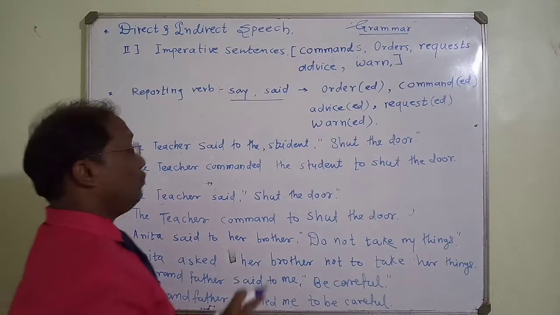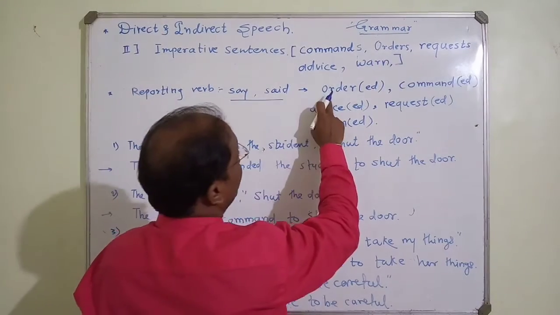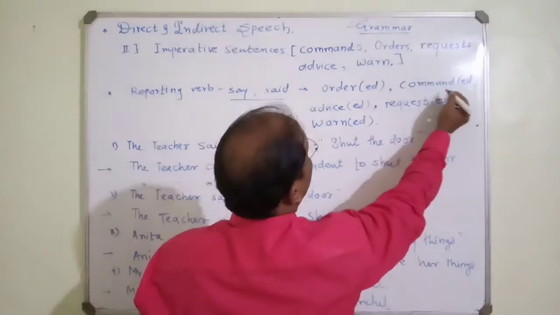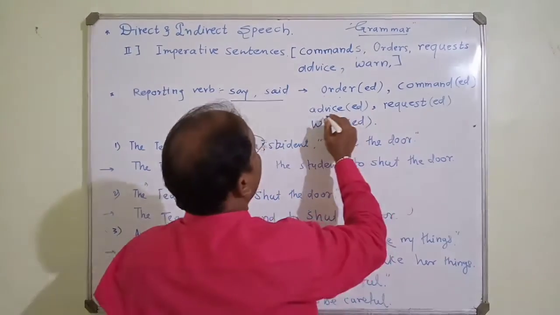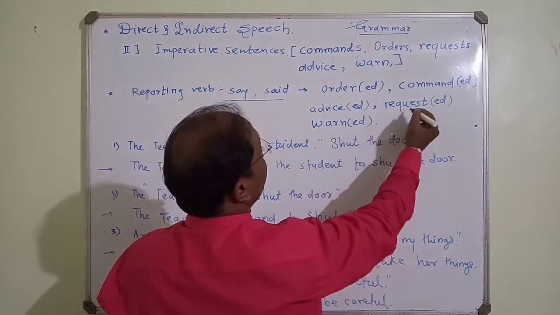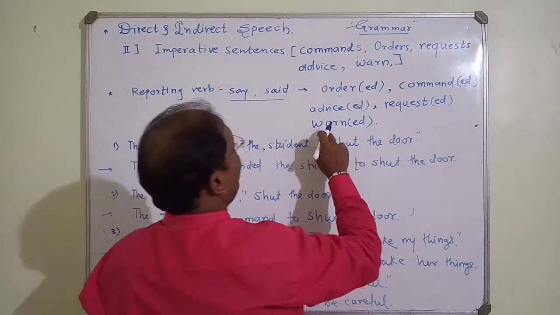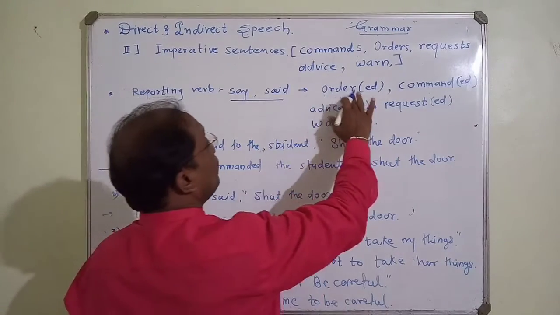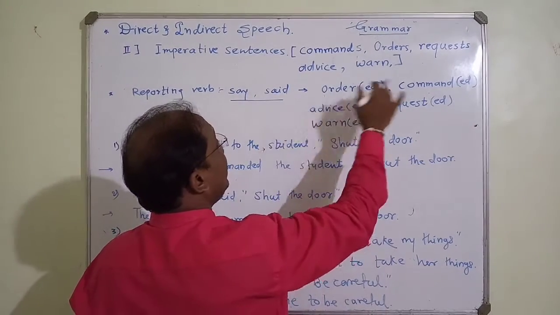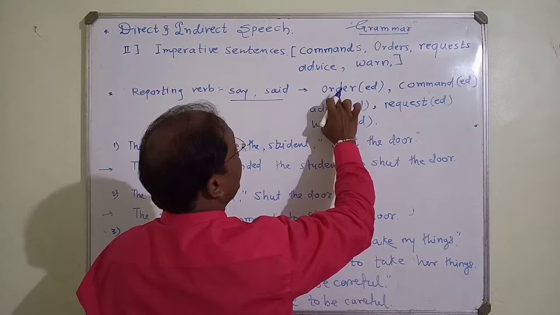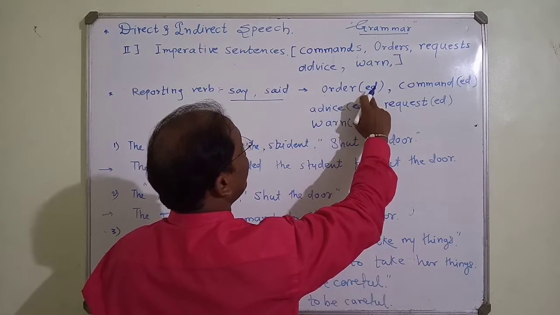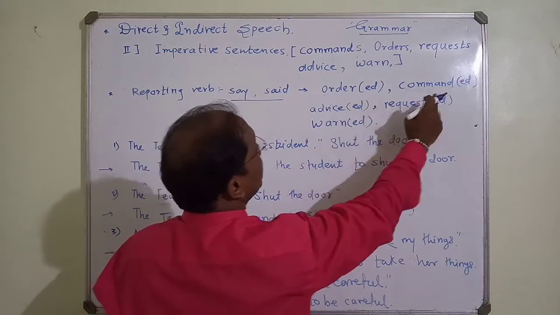At that time we change the reporting verb like this: order, ordered; command, commanded; advise, advised; request, requested; want, wanted. These are some of the reporting verbs we use in indirect speech. If it is present, we use order; if it is past tense, we use ordered.